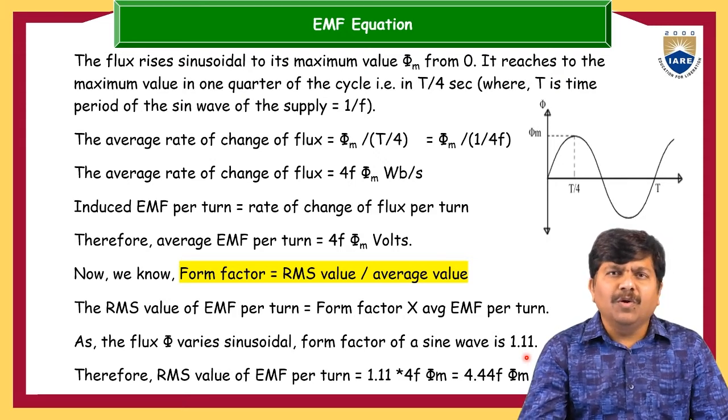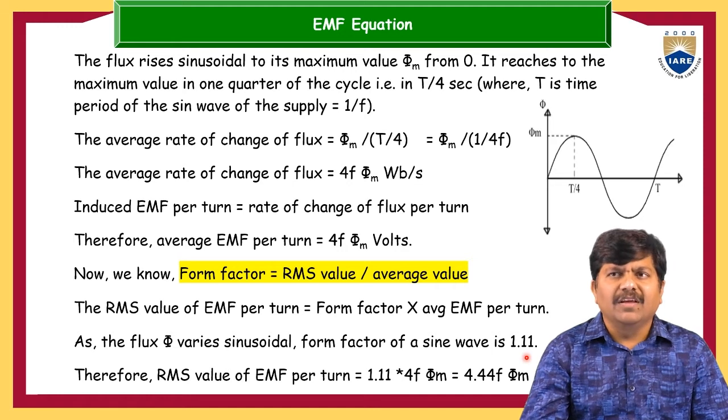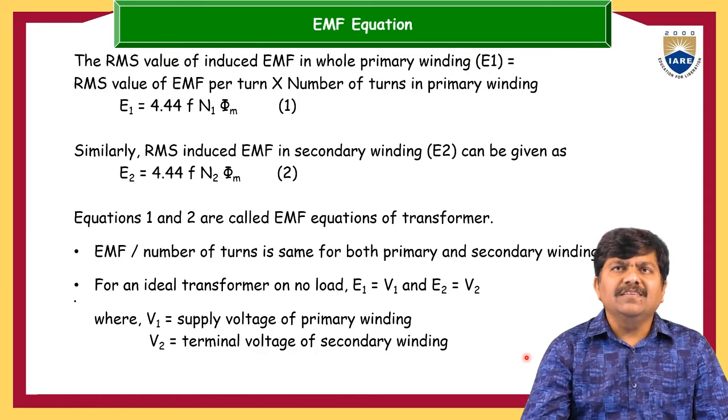Here we don't know whether this happens in the primary or in the secondary. For the induced EMF in the primary winding, the number of turns is N1. If you multiply this value by N1, you will get the induced EMF in the primary. If it is multiplied by the number of turns in the secondary, you will get the induced EMF in the secondary winding.